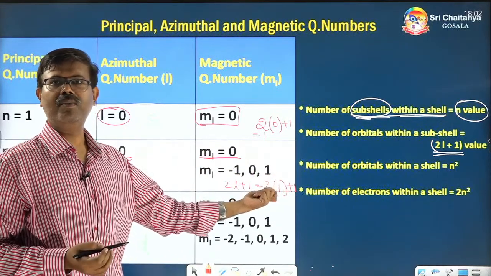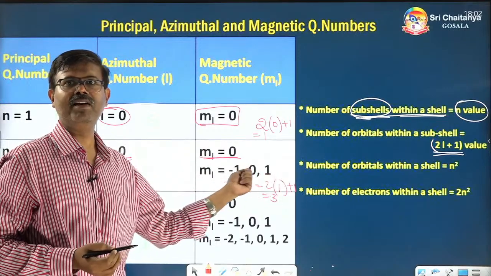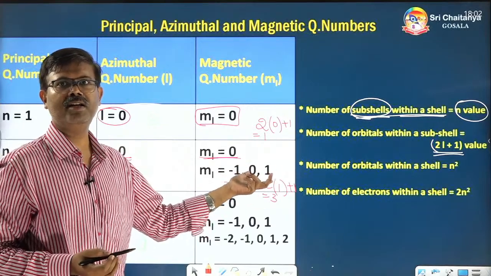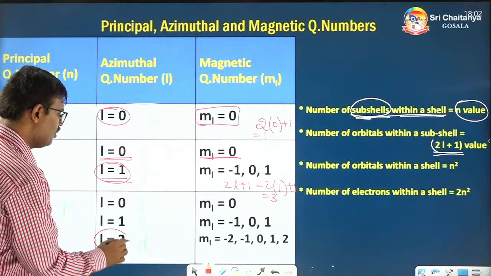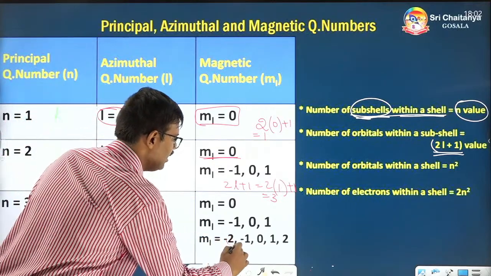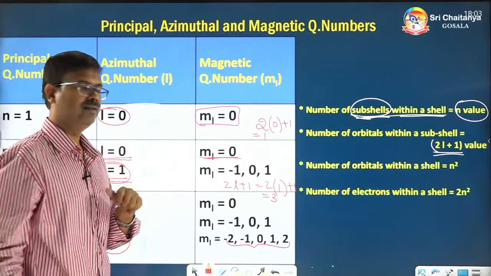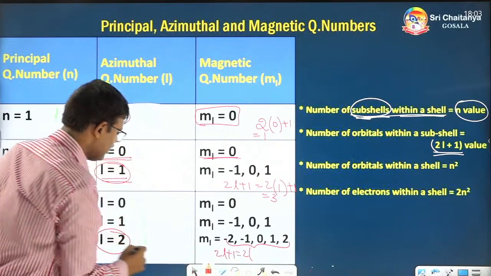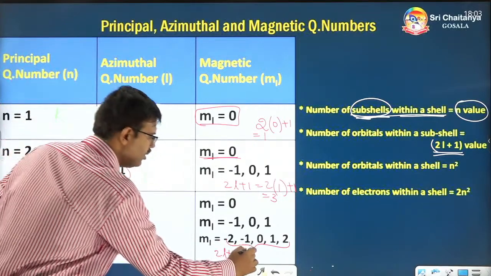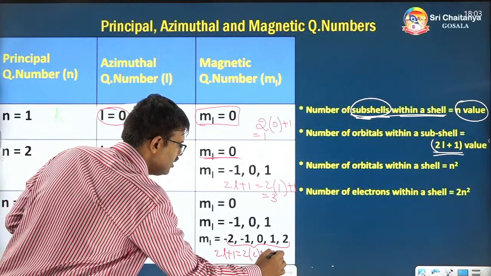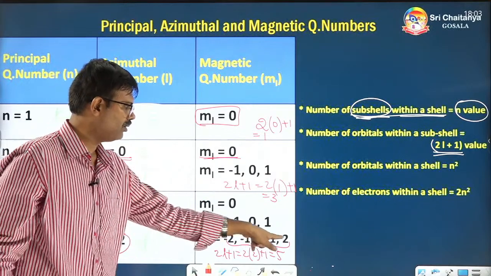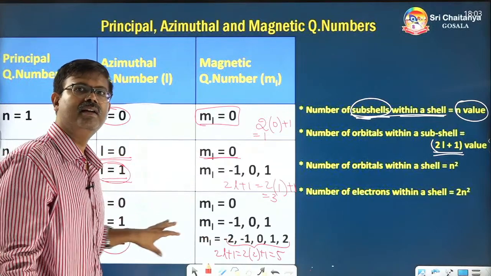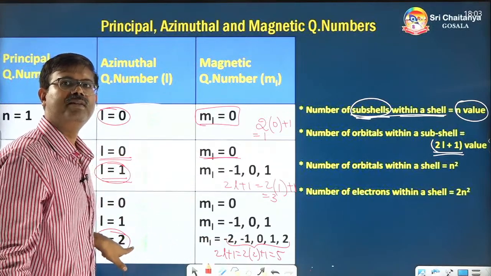So we simply got, with the formula 2L plus 1, how many orbitals are present, without writing all the numbers and counting them. Let's take the subshell with L equal to 2 and see whether we get 5 orbitals. So what is 2L plus 1 here? In this subshell, L is 2. So the total is 5. Count these: 1, 2, 3, 4, 5. So 5 orbitals are present in the subshell whose L value is 2.